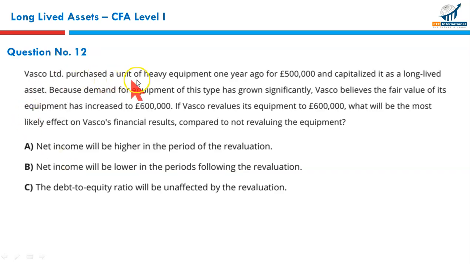Vasco Limited purchased a unit of heavy equipment 1 year ago for £500,000 and capitalized it as a long-lived asset. Because demand for equipment of this type has grown significantly, Vasco believes the fair value of its equipment has increased to £600,000. Fair value has gone up. If Vasco revalues its equipment from £500,000 to £600,000, what will be the most likely effect on Vasco's financial results compared to not revaluing the equipment? Revaluing versus not revaluing, how will it affect? Let us see every item one by one.